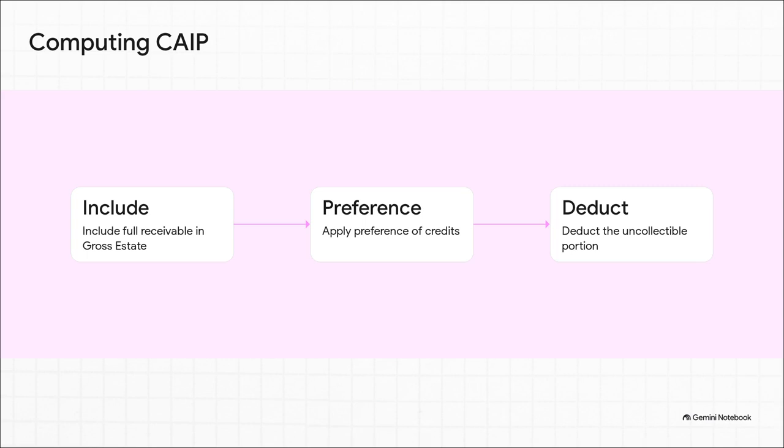First, you absolutely must include the full receivable, the entire 1,000,000 pesos in the gross estate. Why? Because the decedent still legally owned that right to collect at the exact moment of death. Second, only after you include it can you apply the preference of credits to figure out what the debtor can actually pay. Finally, in step 3, you take the uncollectible portion and claim it as your CAIP deduction.